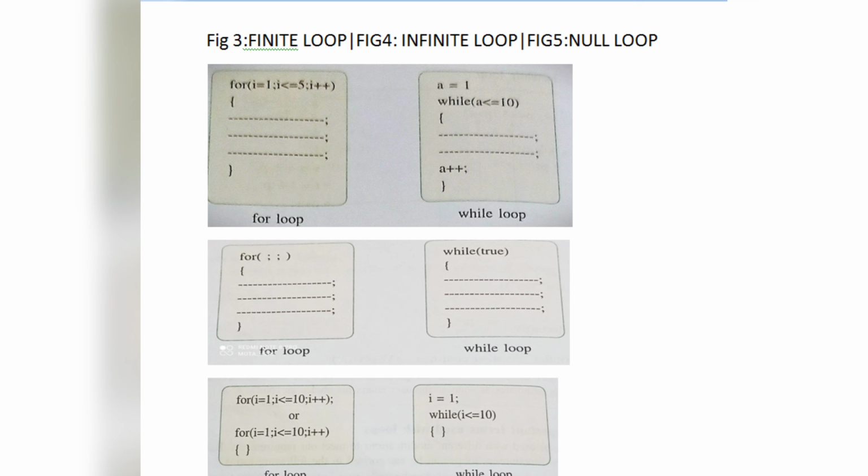In the while loop also, on our right hand side, which is given in the infinite loop part in the figure, we can see that only a condition is given, that is true. Giving a blank condition or giving the condition true is nearly the same, and inside that nothing is given, no updation and nothing, so it will run an infinite number of times. And then comes the null loop, where we can see that after